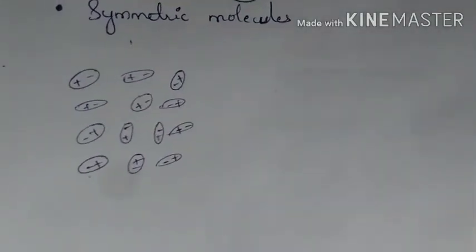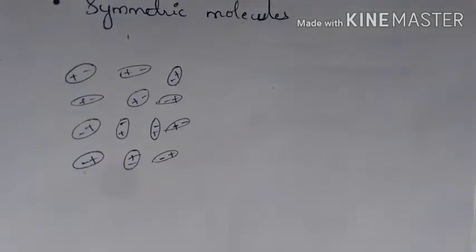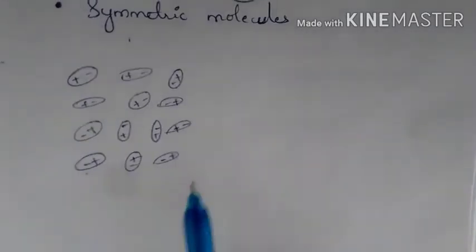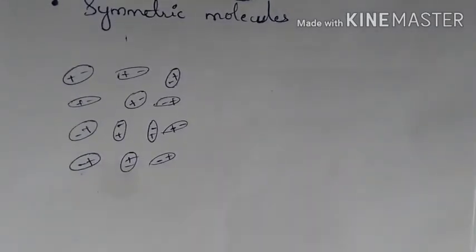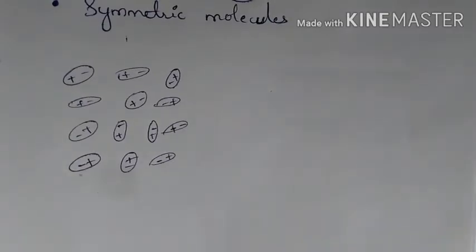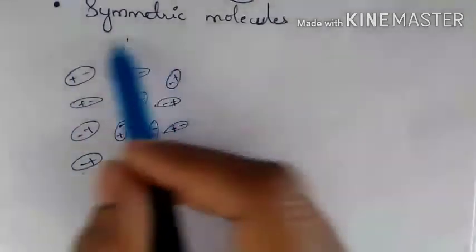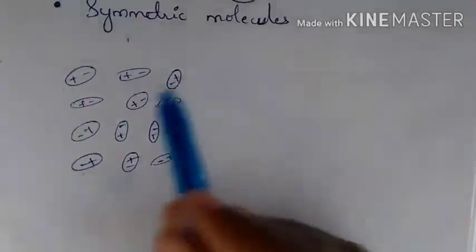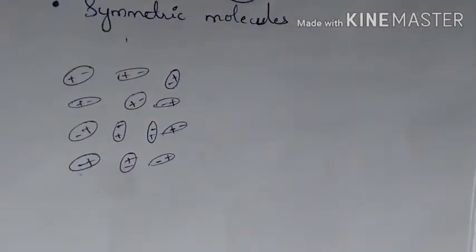So in the absence of an external electric field, the molecules in a dielectric will be oriented randomly. So the total dipole moment will be 0.